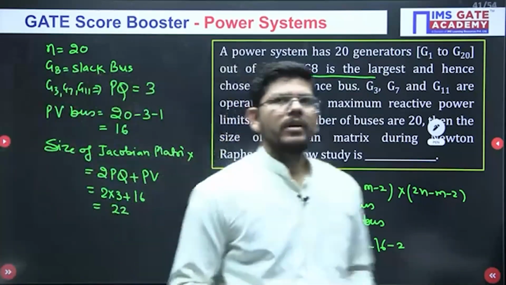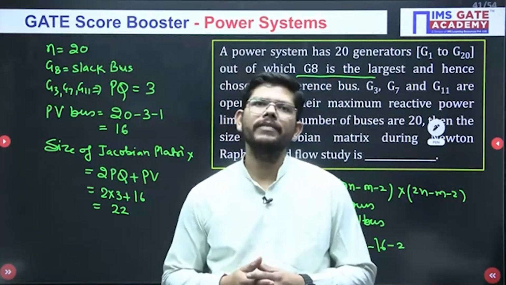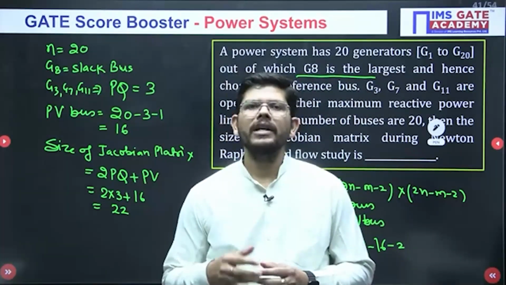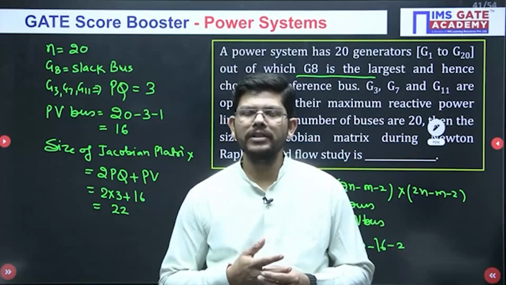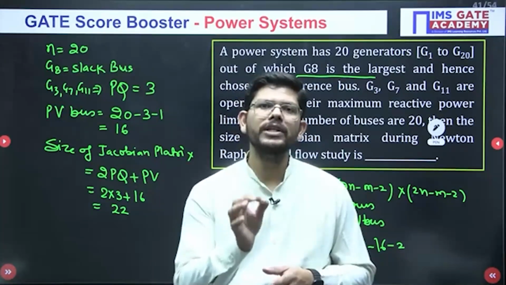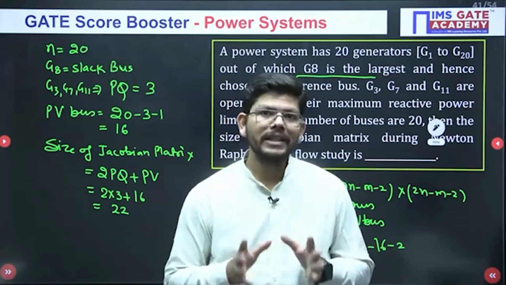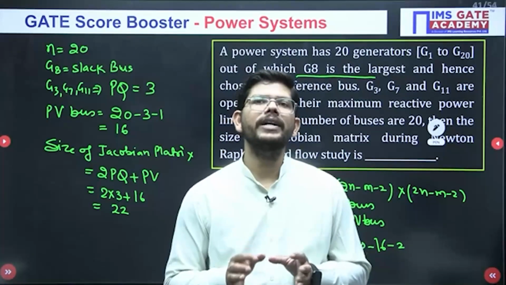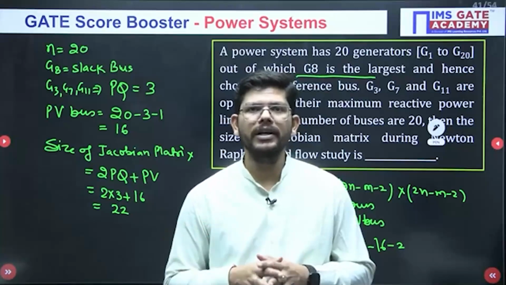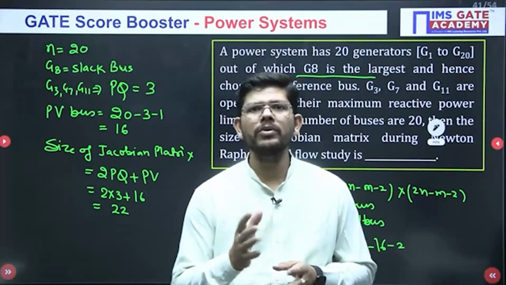So today what we have discussed: one chapter which is compensation technique, the other chapter which is load flow analysis. Two such important chapters which will definitely give you questions worth around 4 to 6 marks in the upcoming GATE exam. This year power system is going to have a weightage of up to 12 or 13 marks, out of which these chapters will definitely constitute 4 to 6 marks.